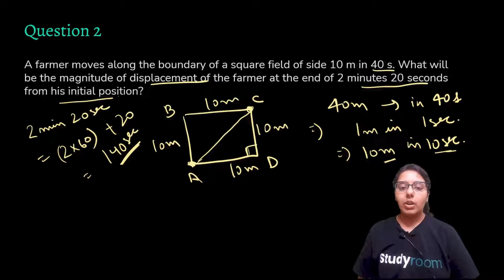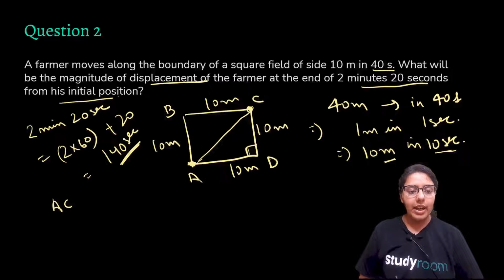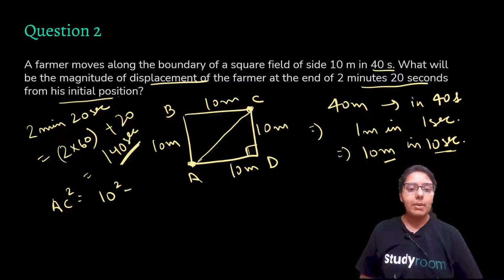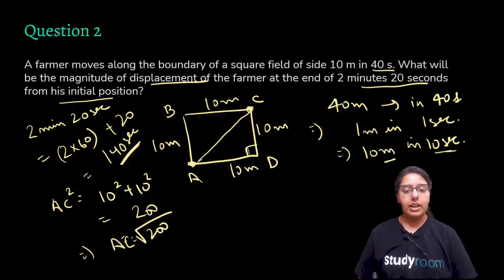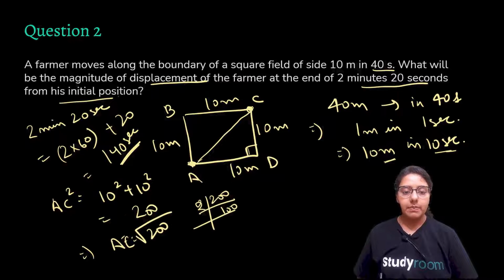So what will be AC? AC square is equal to 10 square plus 10 square, so AC square is equal to 200, which implies AC is equal to root 200. And what is root 200? If you don't know, you can calculate it like this, the easiest way out.